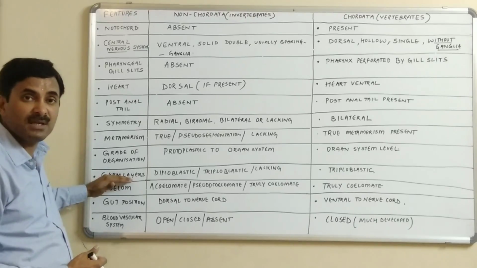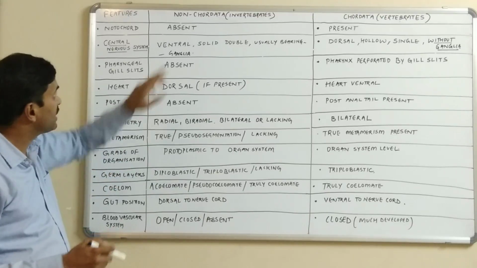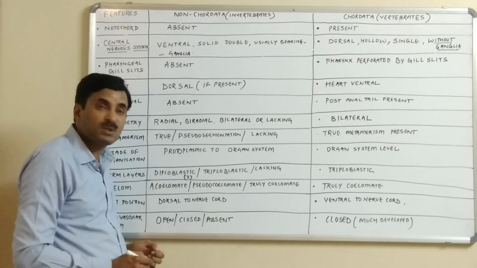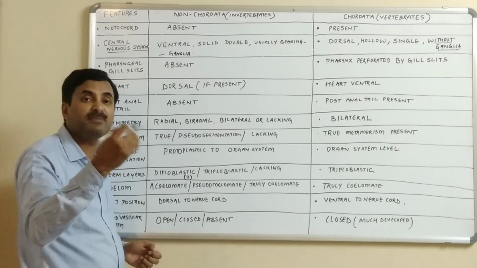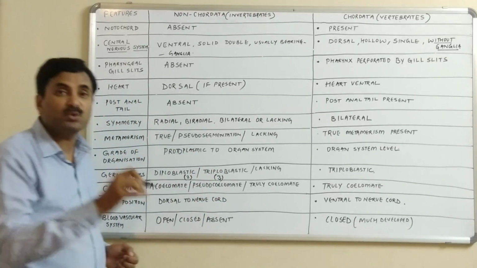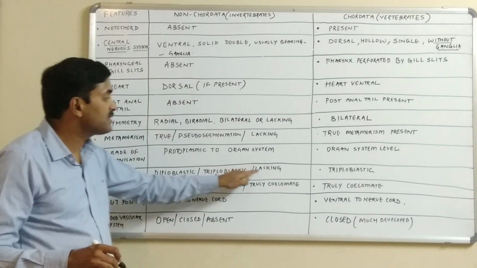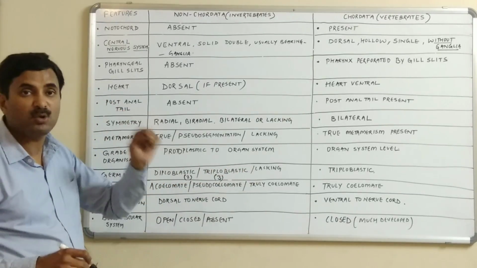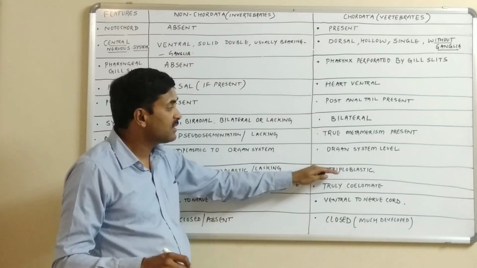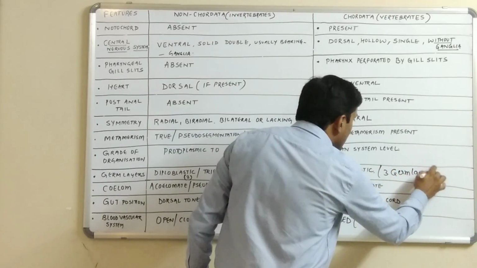Now what about the germ layers? We know very well germ layers are generally of three types: ectoderm, mesoderm and endoderm. But in the case of the non-chordates, when two germ layers are present, say ectoderm and endoderm, the organism is called diploblastic. When three germ layers are present, ectoderm, mesoderm and endoderm, the organism is called triploblastic. And sometimes these germ layers are totally lacking. While in the case of the chordates, we see that they are triploblastic, meaning they have how many germ layers? Three germ layers.